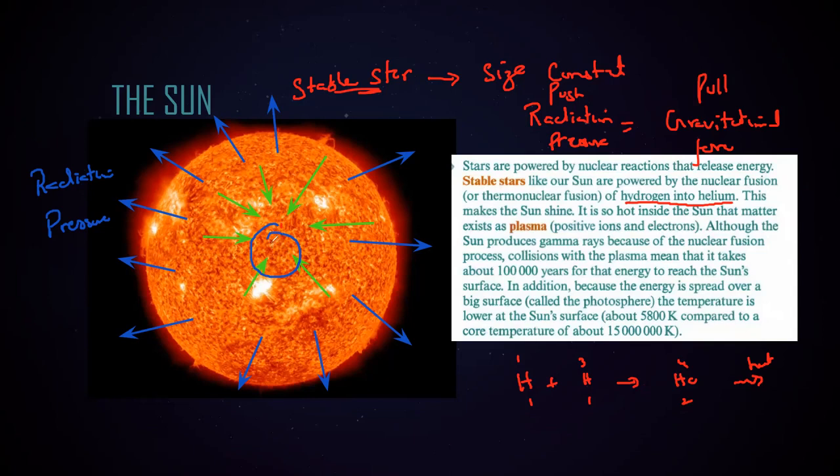So what happened due to a nuclear reaction? The central part of a sun consists of a plasma. What is the meaning of a plasma? Plasma means charges are there, like protons, electrons, positive ions and electrons, and that phase is called a plasma. Overall, it is neutral, but these charges are there as a lot of heat energy is released.